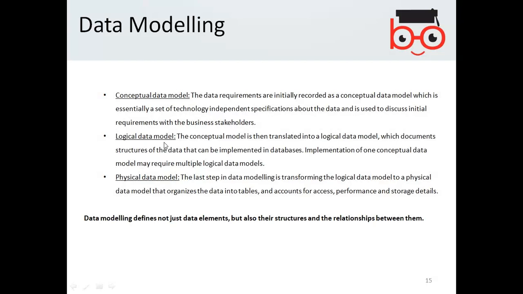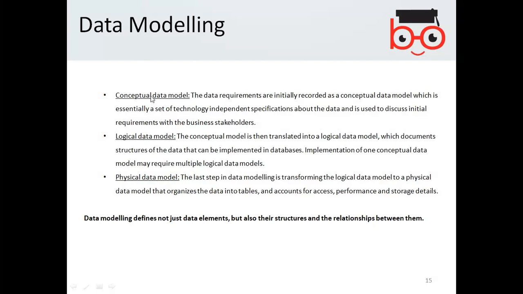Logical data model is when the conceptual data model is then translated into a logical data model, which documents structures of the data that can be implemented into the database. The implementation of one conceptual data model may require multiple logical data models.